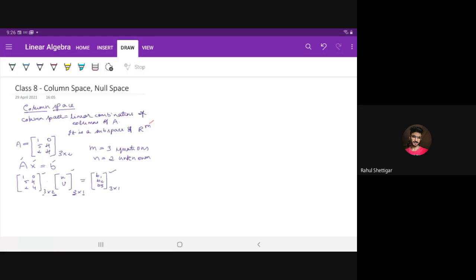Now for a given matrix A, we can write the column space of A, which is a subspace of R to the power m.